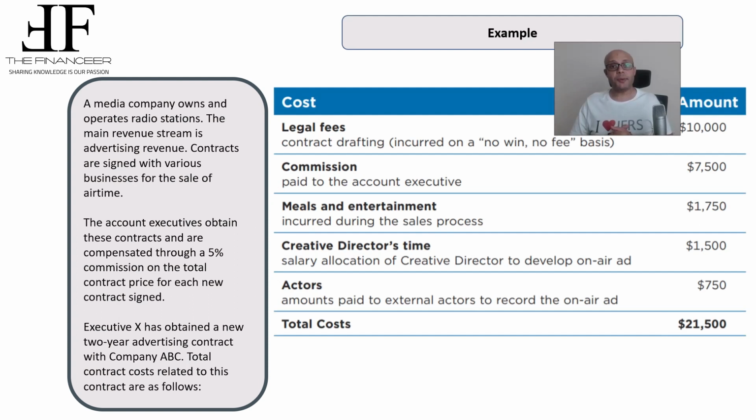The first type of expenses is legal fees. These legal fees are related to the contract drafting and contract revision, and are incurred on a no-win, no-fees basis, which means that if you didn't obtain the contract, you are not going to pay these contract revision fees. So, do you think that this cost is related directly to obtaining the contract?